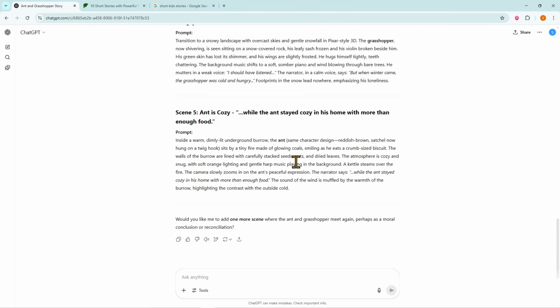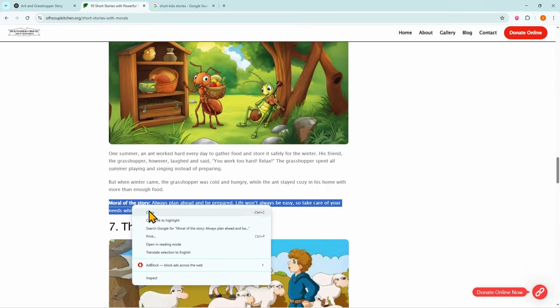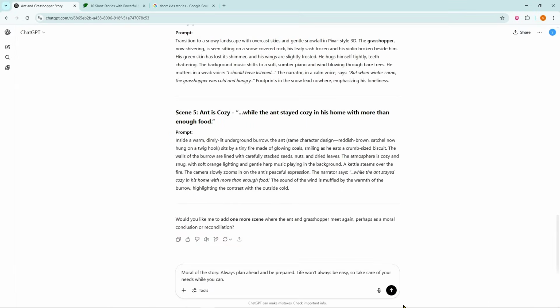Now you have the full prompts for your story. Copy the moral of the story and paste it separately to get a clear moral prompt too.